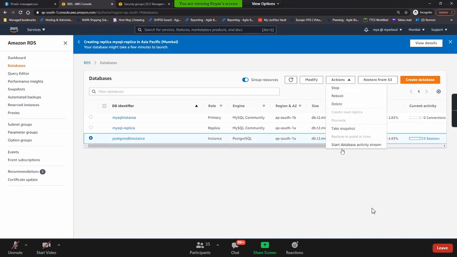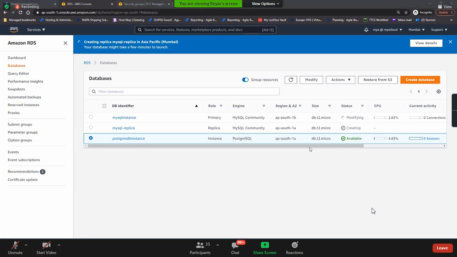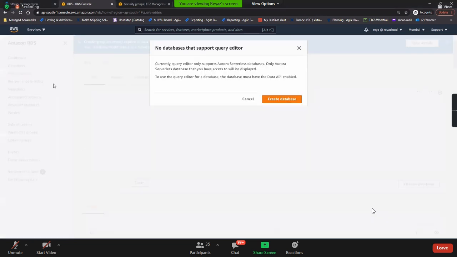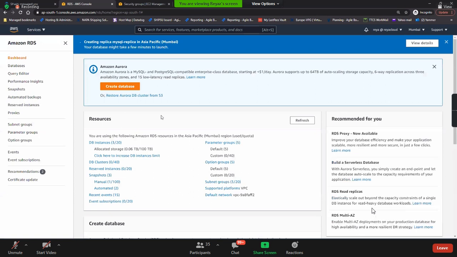You can, don't start database activity stream. Yeah, so it is creating it. So let it be. You can also restore it from S3. Okay, let's come here, guys. Query editor. Query editor, basically, is for your Aurora serverless database, not for us. But if at all you have created this Aurora database, query editor, guys.